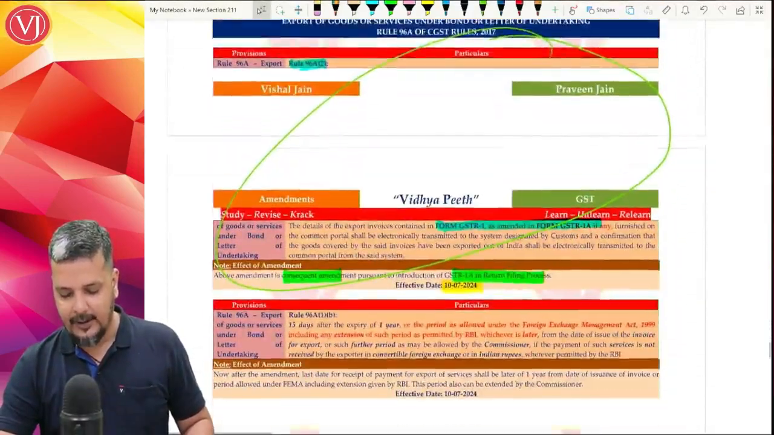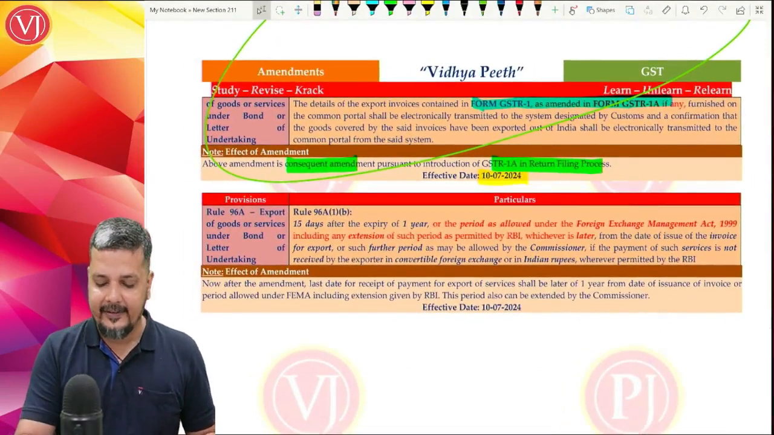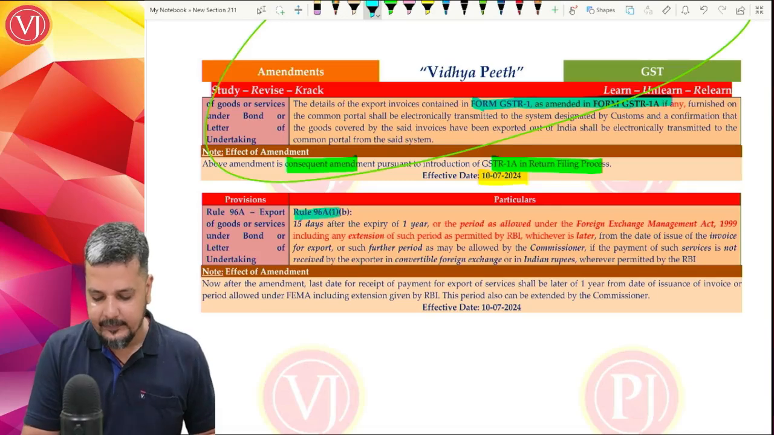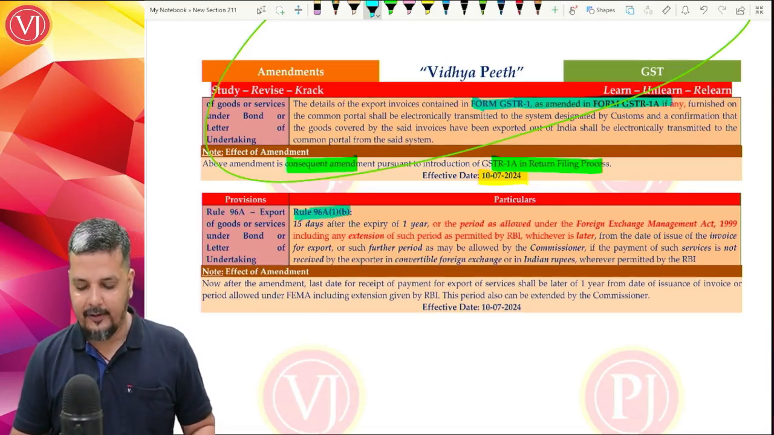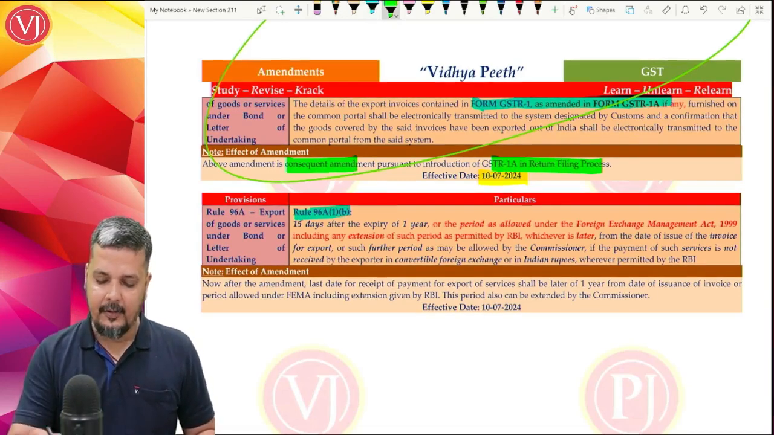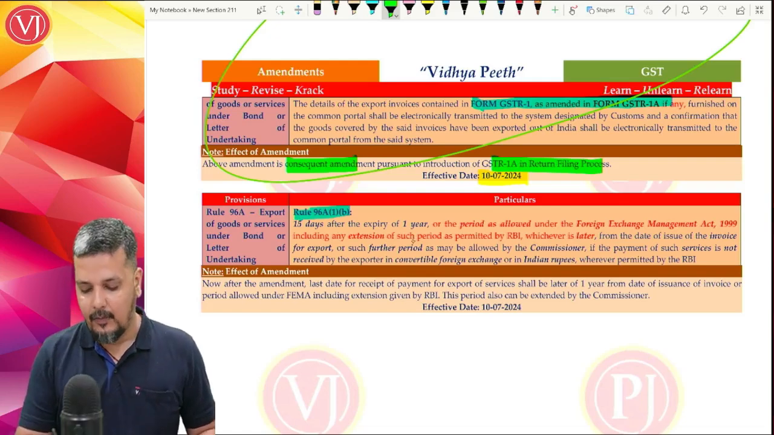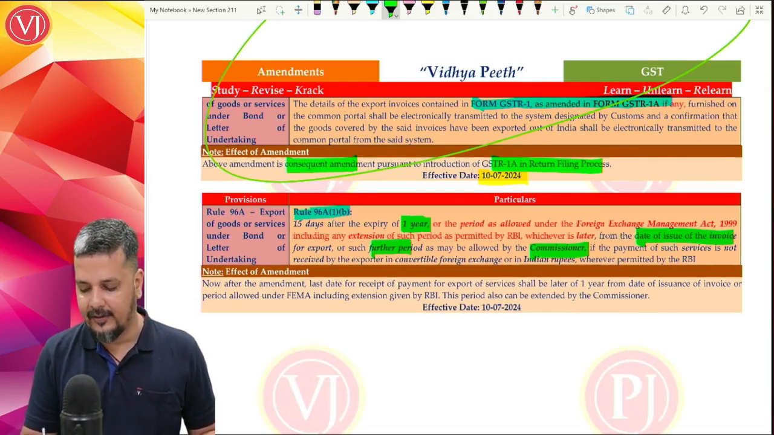And there's one more last case where there's an amendment in Rule 96A, capital A, 1B. Normally, when you talk about export of services, they give you a time that you have to get the foreign currency within 1 year from the date of invoice, or as extended by commissioner, as the case may be.